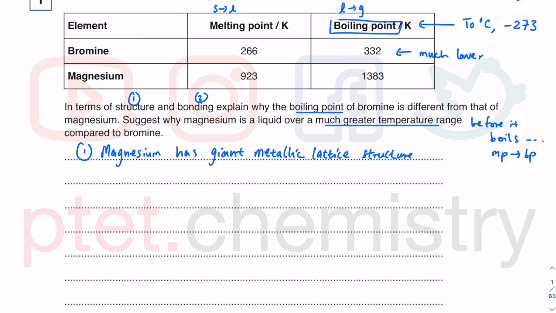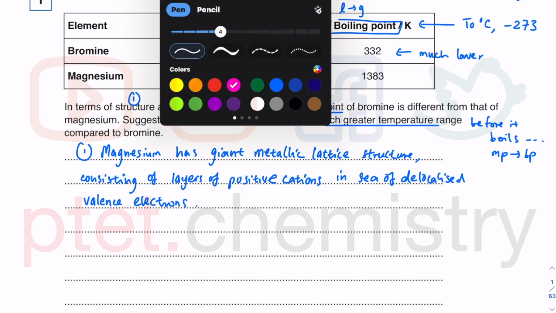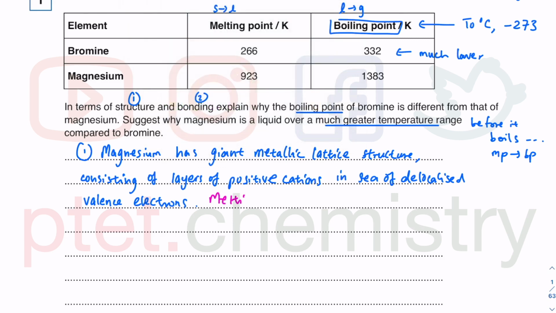You will have layers of positive cations. Your cations are positively charged, and this is in the sea of delocalized outer shell or valence electrons. So what is actually happening here is we've got to melt magnesium.